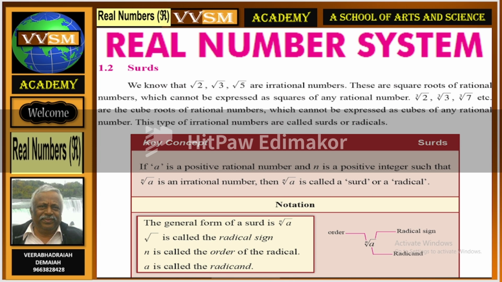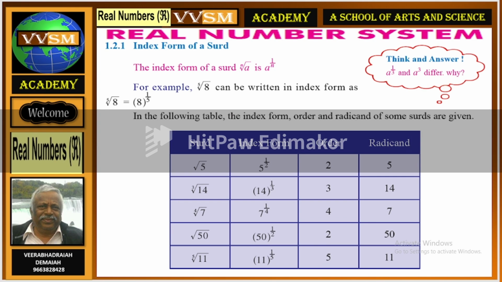The general form of a surd is nth root of a. The root symbol is called the radical sign, n is called the order of the radical, and a is called the radicand. Index form of a surd. Think and answer. The following example: fifth root of 8 can be written in index form as 8 to the power of 1 by 5.